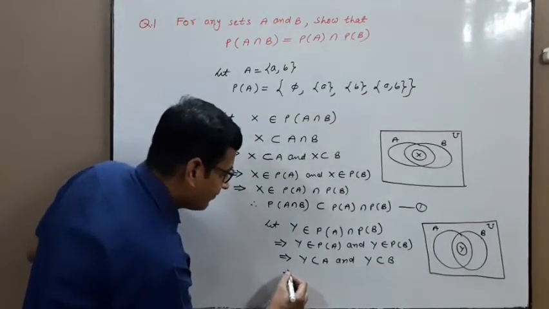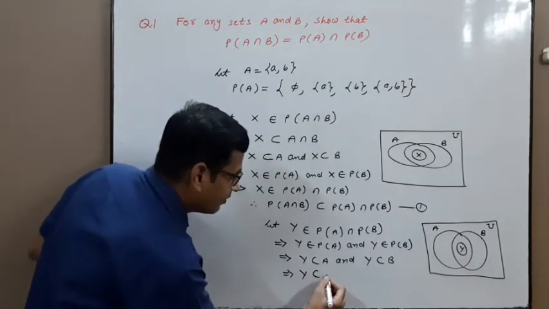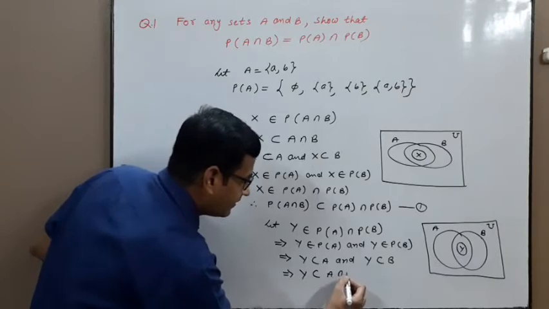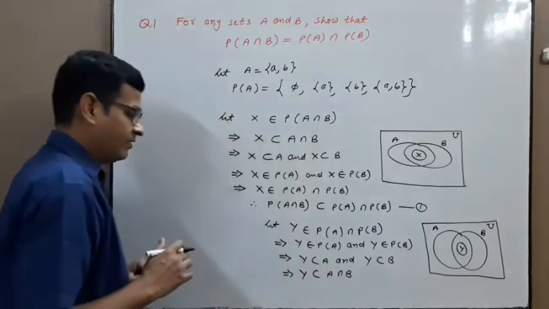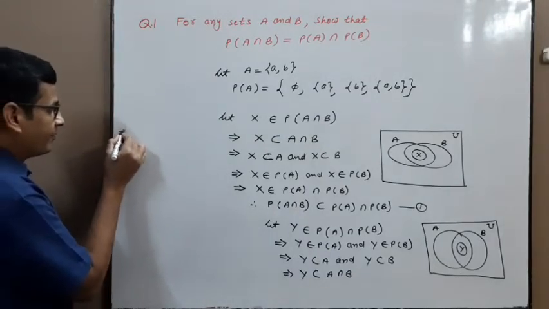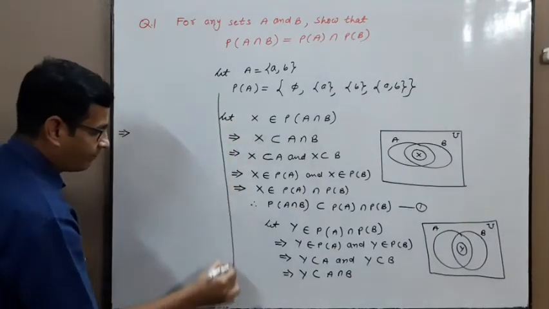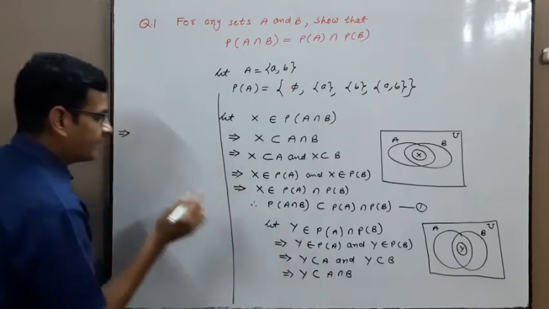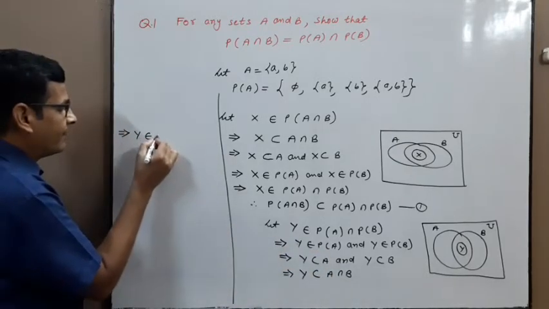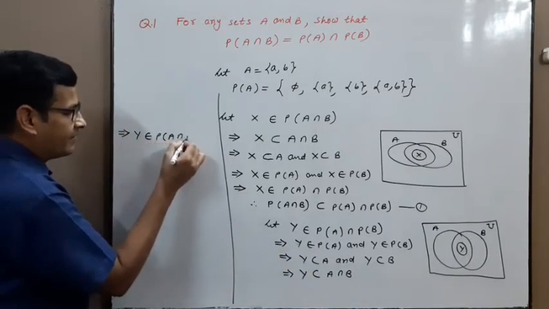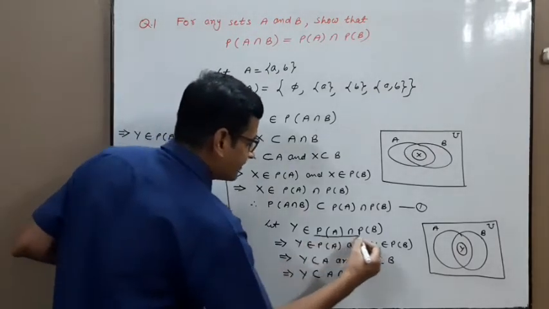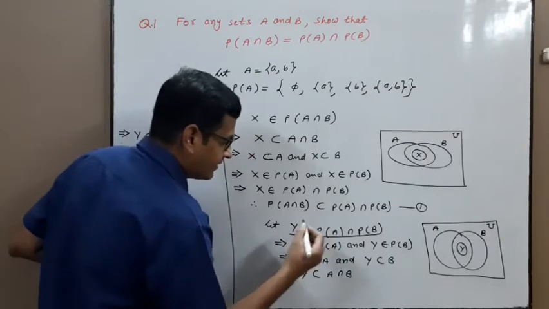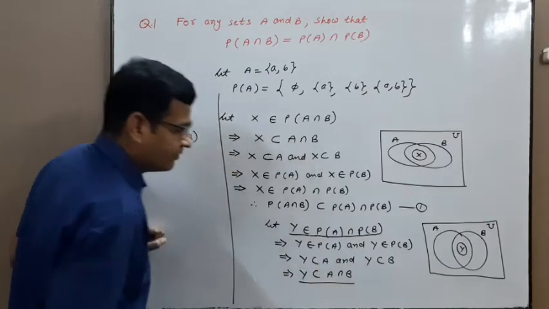So next step, Y is a subset of A intersection B by Venn diagram. Y subset of this means Y belongs to power set of A intersection B. Starting point is power set A intersection power set B, Y belongs to this, and end point is Y belongs to this.